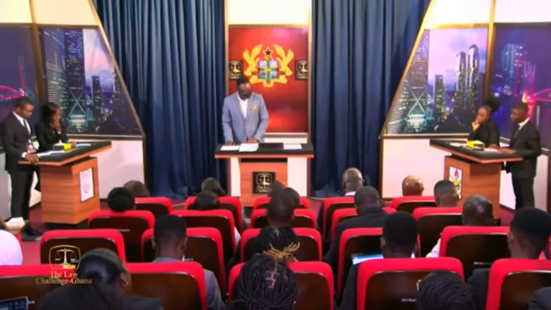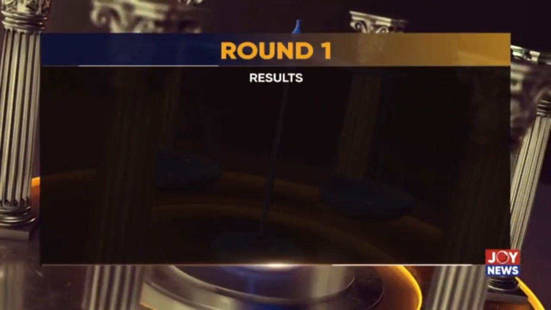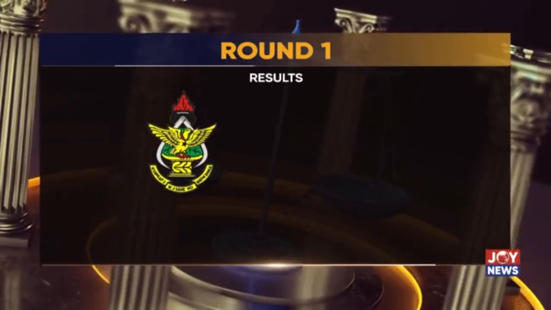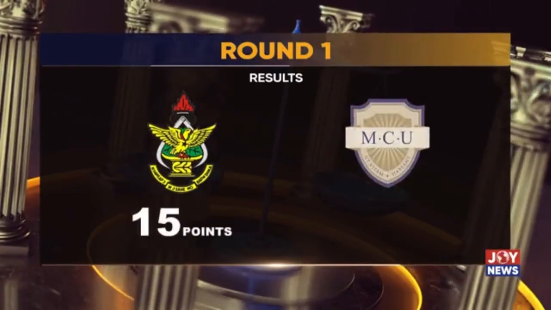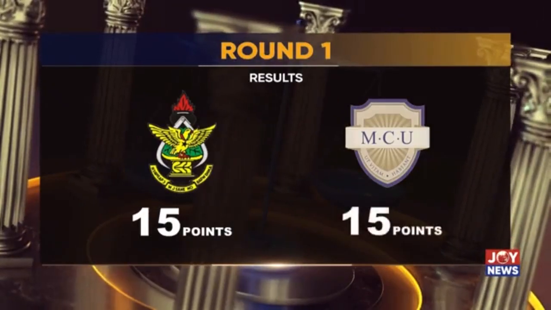Ladies and gentlemen, after the first round between the Mountcrest University College and KNUST Faculty of Laws, here are the results. KNUST 15 and Mountcrest University College 15. A round of applause for them. The Law Challenge.